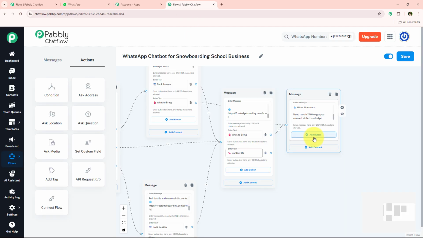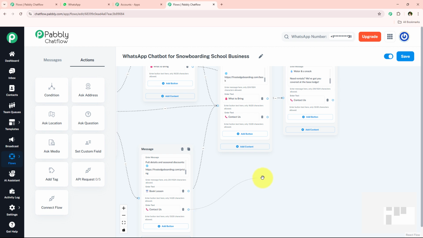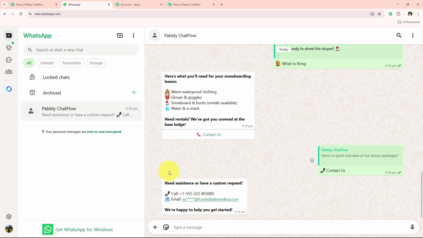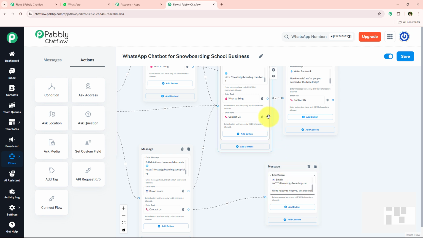Not only this, in this what to bring message I'm just going to add a button of contact us too. So I'm simply going to click on this add button, and I'm just going to add text in this button which is contact us. And now I'm just going to set up the message for this contact us. I'm simply going to drag and drop the connection, and now for the contact us I want the message to be this. So I'm simply going to enter this same message in this contact us, and now I'm just going to connect this contact us message with all the buttons which said contact us.